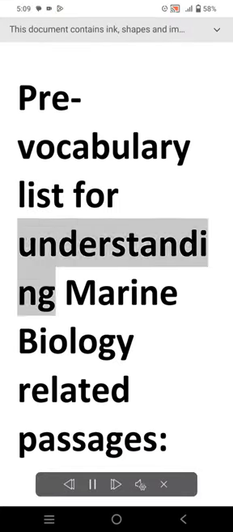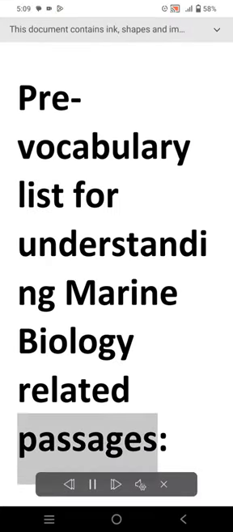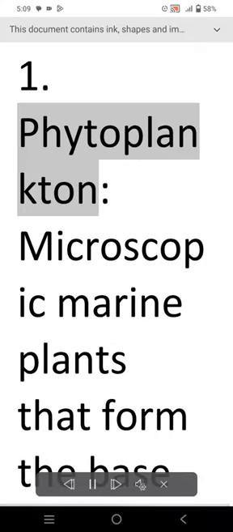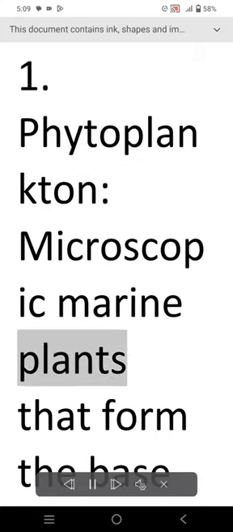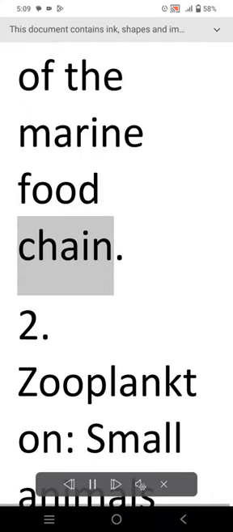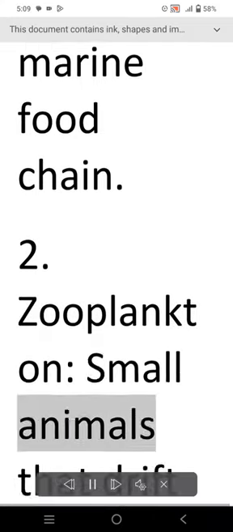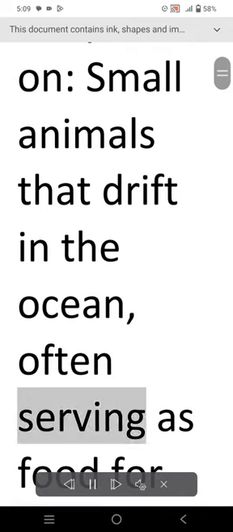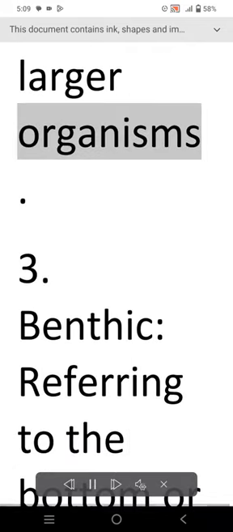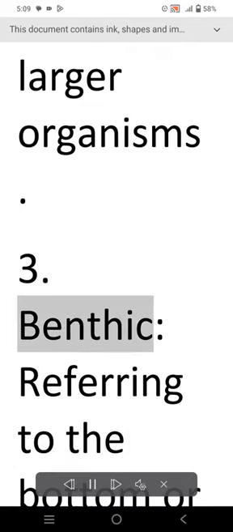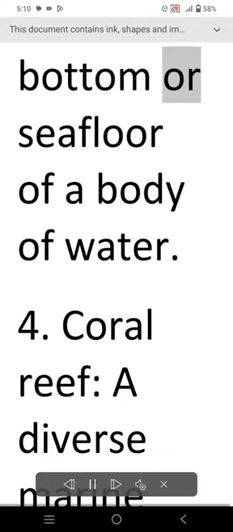Pre-vocabulary list for understanding marine biology-related passages. 1. Phytoplankton. Microscopic marine plants that form the base of the marine food chain. 2. Zooplankton. Small animals that drift in the ocean, often serving as food for larger organisms. 3. Benthic. Referring to the bottom or seafloor of a body of water.